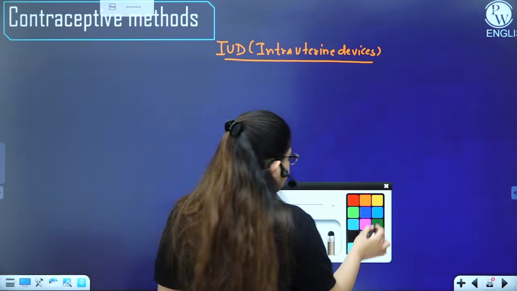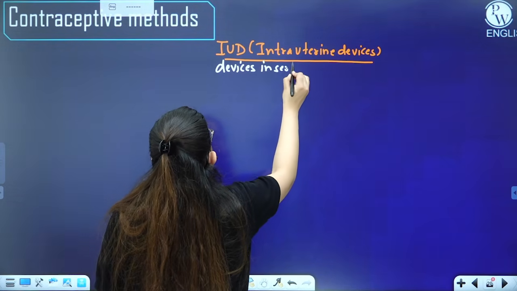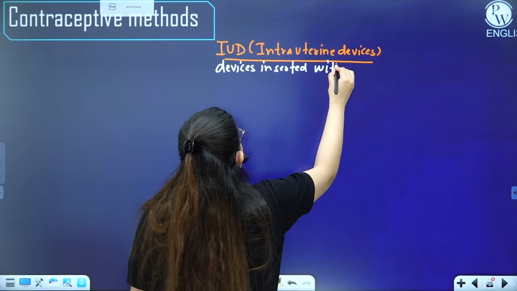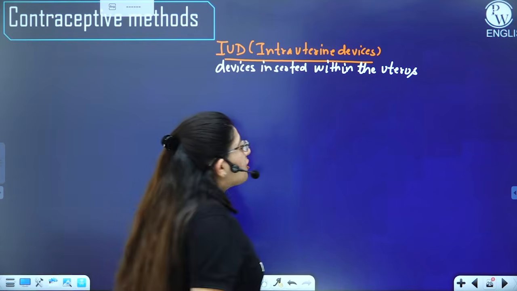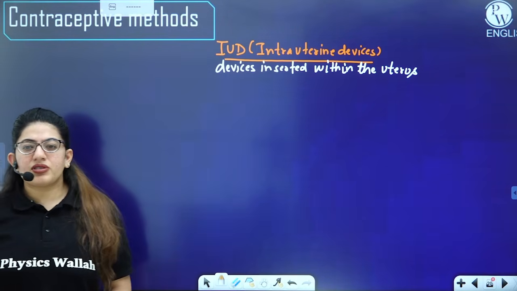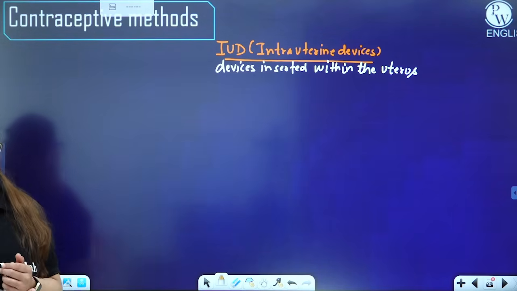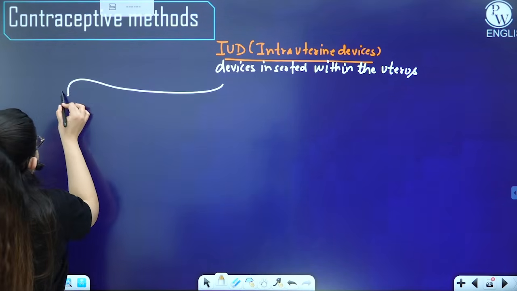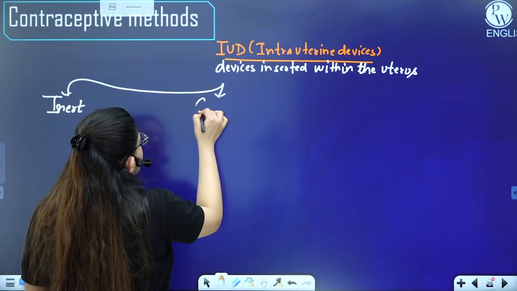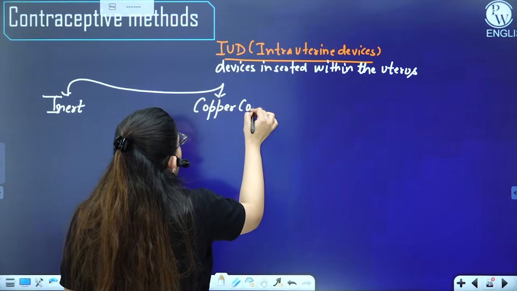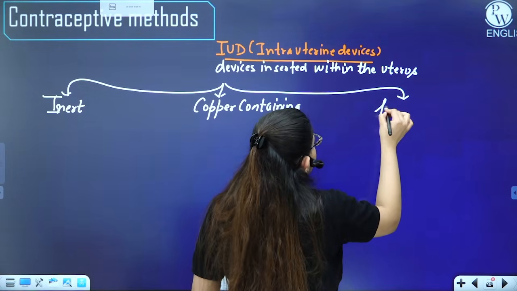These are devices inserted within the uterus, right? It is not person friendly, so a person cannot insert it on their own, but rather needs a doctor or an expert nurse. There are three types of IUDs. One is the inert, the second is the copper containing, and the third one is hormonal.